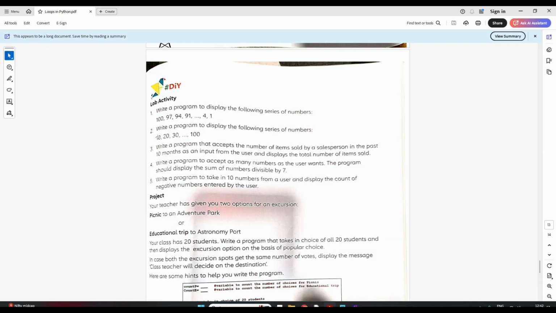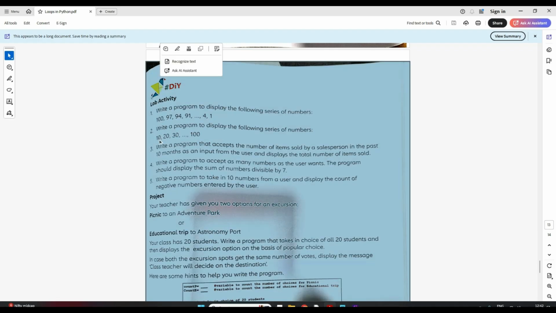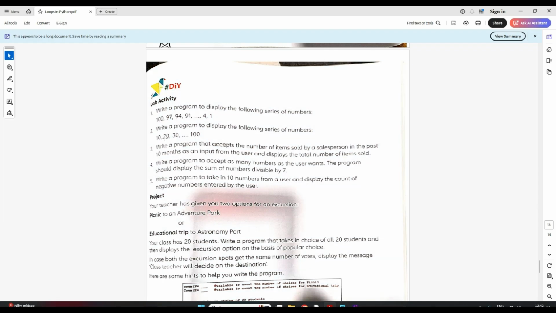Clear? Now this second program is also very simple, this series. Here start is 10, stop is 100, in the increment of 10. Correct? So you can do it with both your for and while.